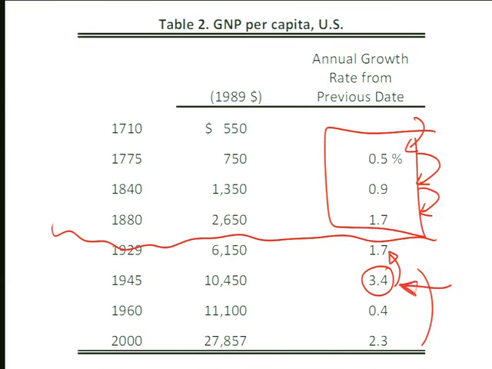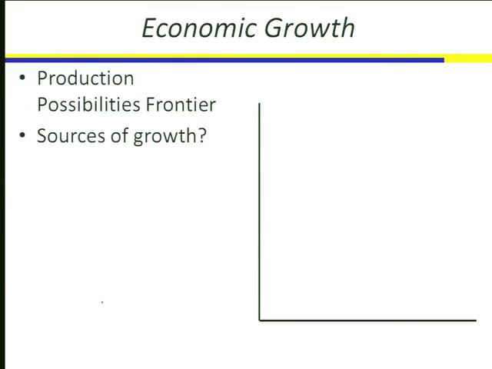The numbers that I had in the previous table, because I broke the table at a different year for Table 1 than it's breaking at Table 2, we don't see that phenomenal growth from the 1950 to 1973 period, simply because this has clumped a 1960 to 2001 clump. But all of this is saying, look, we've got some growth patterns here to explain. We've got growth in the pre-Civil War period, which seems to be picking up pace over time. We've got a spurt of growth, 1950 to 1973. What are the stories that we can use to understand what determines those rates of growth in the American economy?